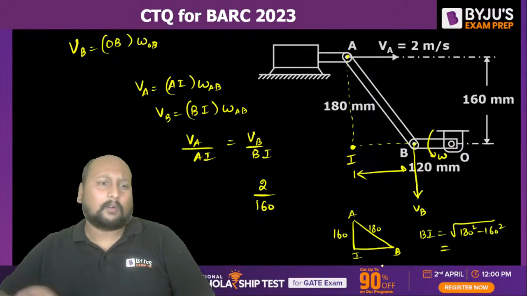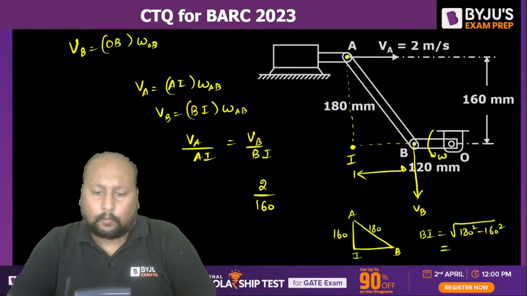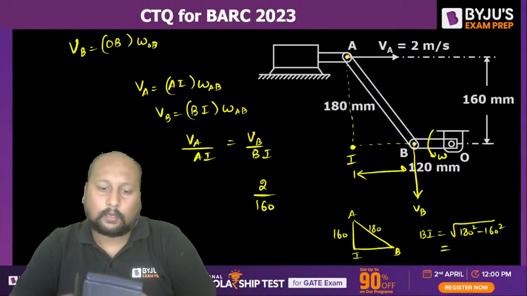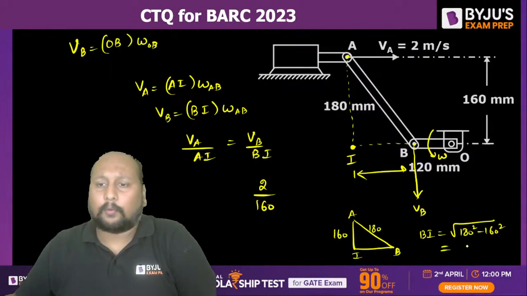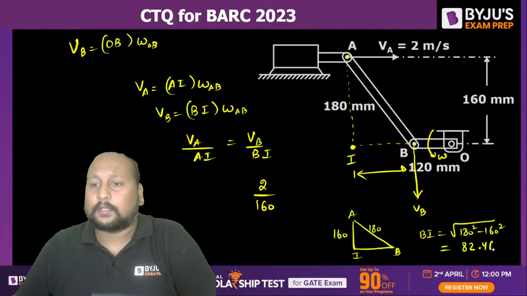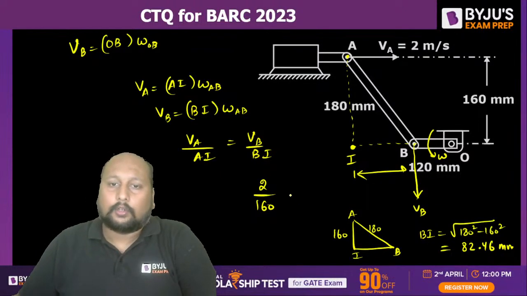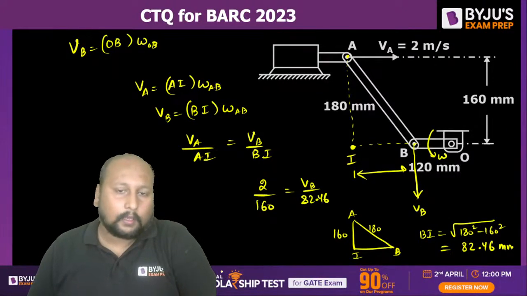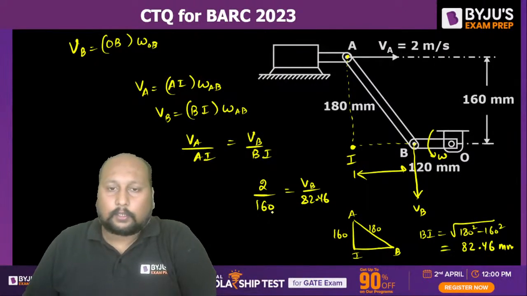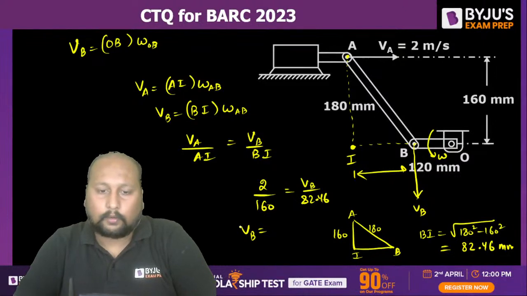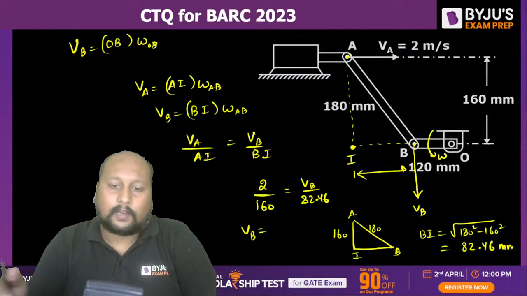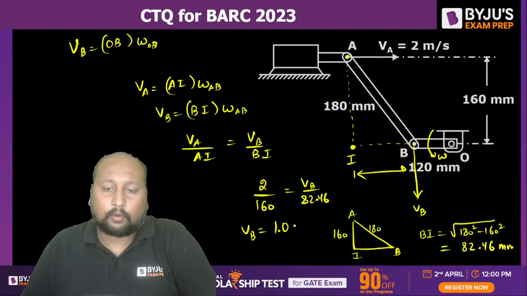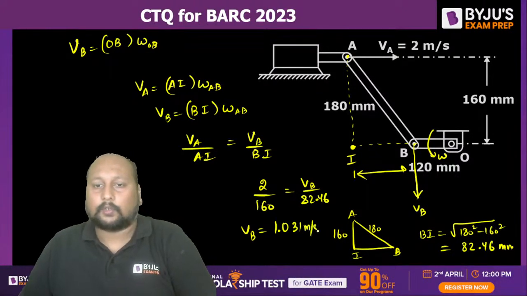What's the value of BI? Root of 180 square minus 160 square will be 82.46 mm, right? So that is equal to VB by 82.46. Okay, fine, perfect, very good, Saurav. So from here I can get the value of VB. VB is equal to 2 into 82.46 divided by 160, which is 1.031 meter per second. So I got the value of VB.